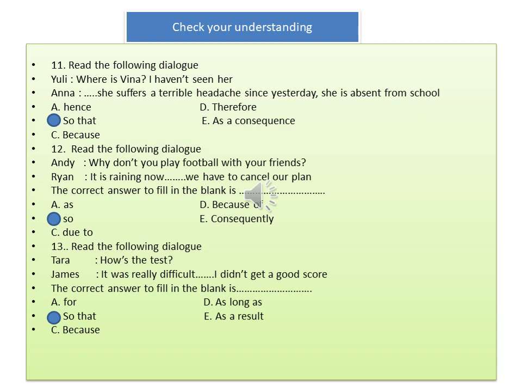13. Read the following dialogue. Tara, how's the test? James, it was really difficult, ___ I didn't get a good score. The correct answer to fill in the blank is A. B. So that. C. Because. D. As long as. E. As a result. The answer is B. So that.